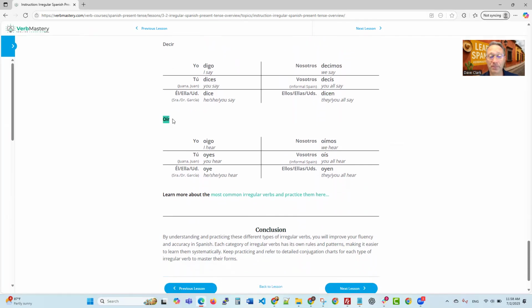The next one, oír. Oigo. Oyes. Notice we put a Y in here. Oye. Oímos. Oís. And oyen.